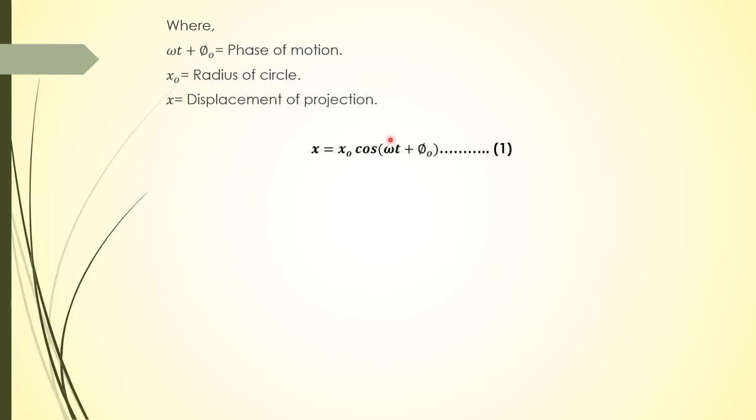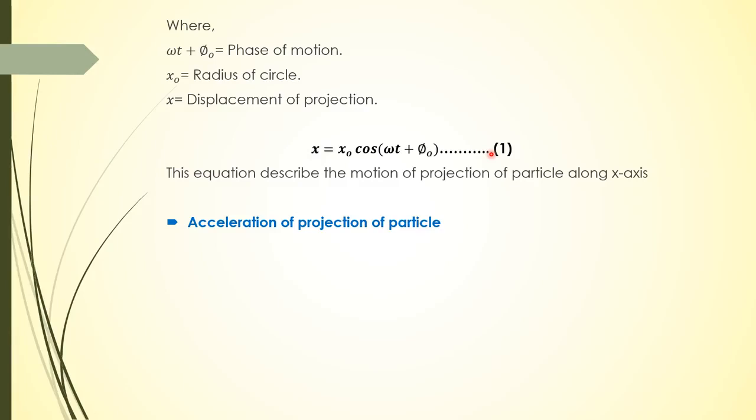where omega t plus phi naught is the phase of motion, x naught is the radius of the circle, and x is the displacement of the projection. So x is equal to x naught cos of omega t plus phi naught. I mark it as equation number 1. This equation describes the motion of the projection of a particle moving in a circular track with uniform velocity.